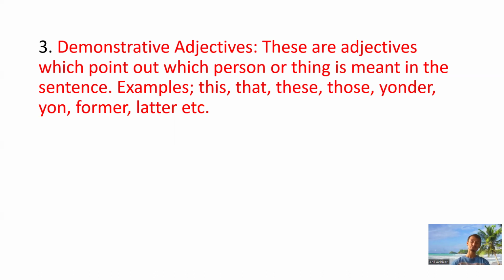These are adjectives which point out which person or thing is meant in the sentence. Example, this, that, these, those, yonder, yon, former, latter, etc.